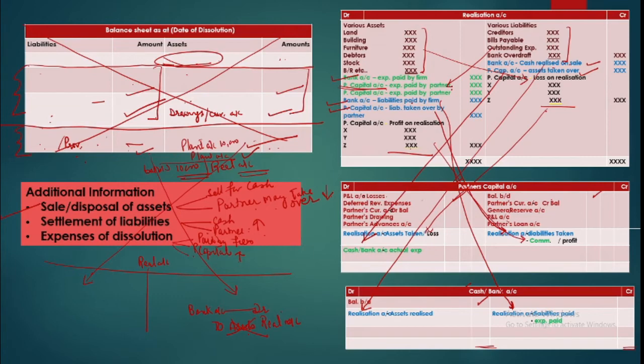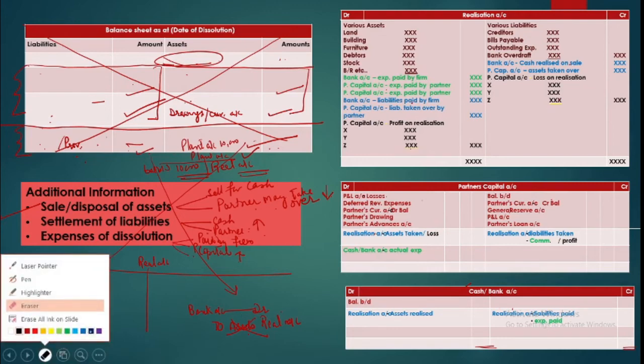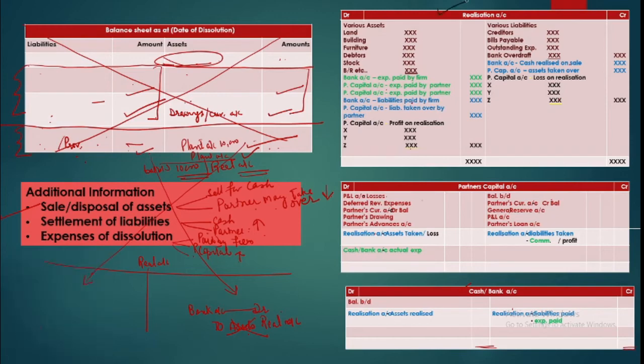Now when we are preparing these accounts, we can either prepare accounts simultaneously. Okay, so you can make formats of all the three accounts and just start preparing them. You can prepare them as they are, and finally you will close all the accounts one by one. But it's up to us. We can start with one of the accounts also. So maybe we prepare the realization account first. Once this is done, then we'll take up the partners' capital account.